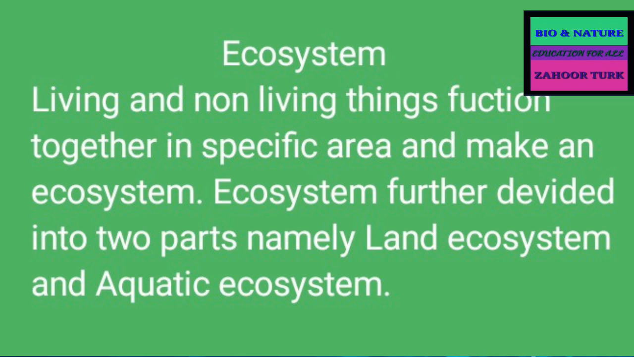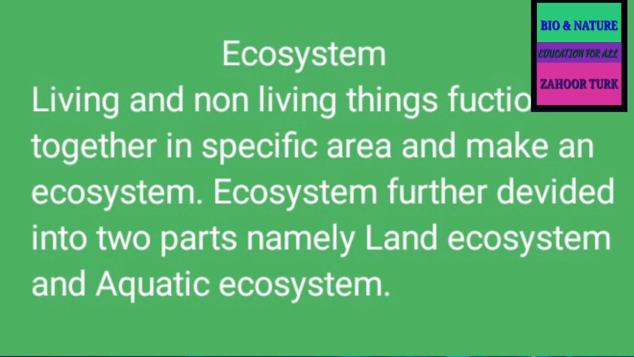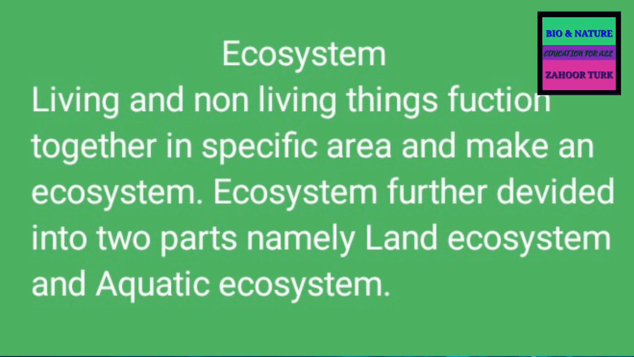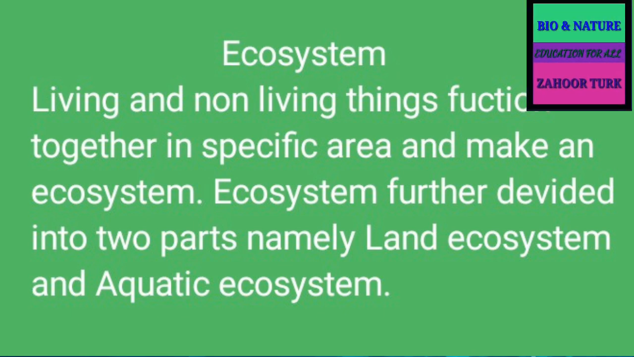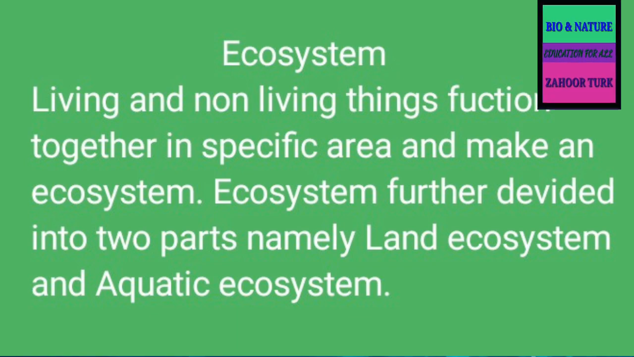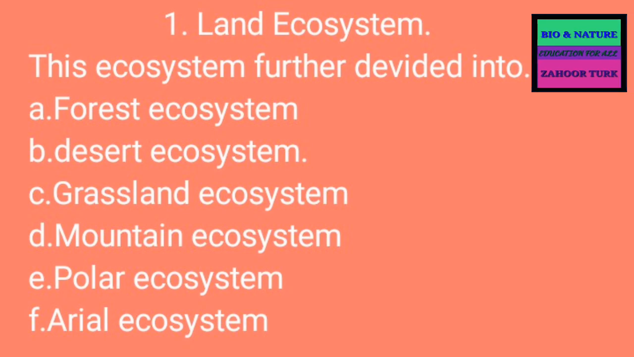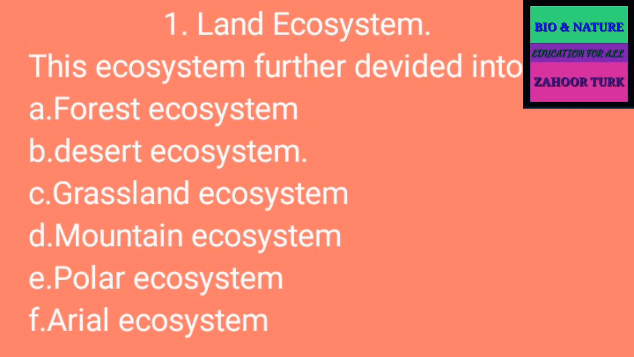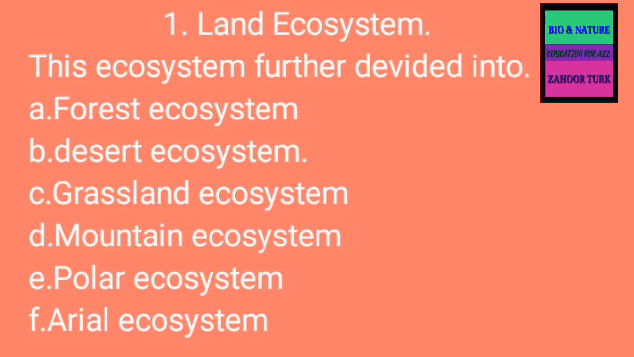Ecosystem. Living and non-living things functioning together in a specific area make an ecosystem. An ecosystem is further divided into two parts, namely land ecosystem and aquatic ecosystem. Land ecosystem. The land ecosystem is further divided into the following ecosystems.